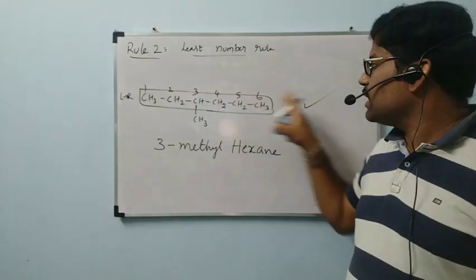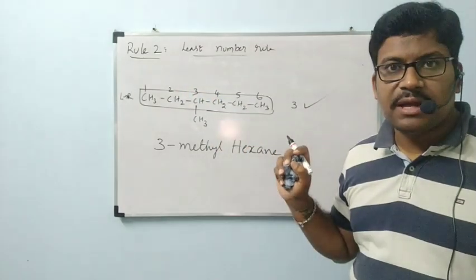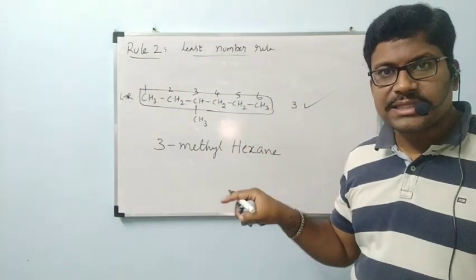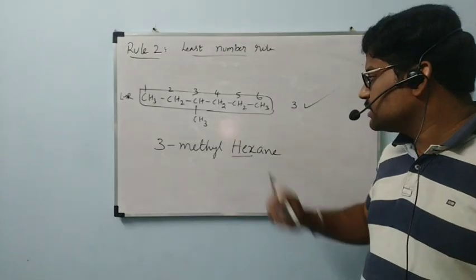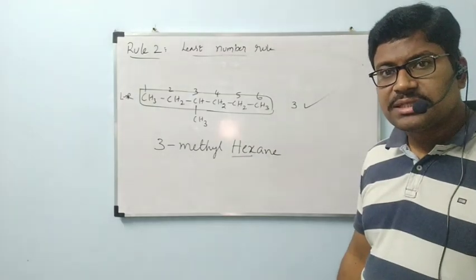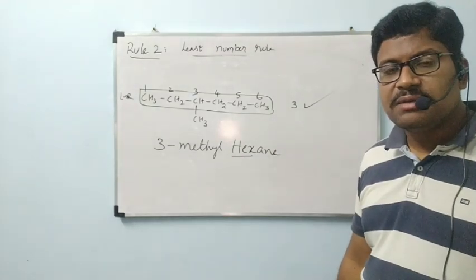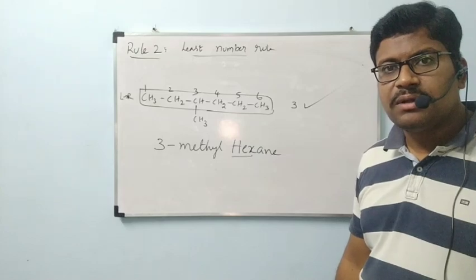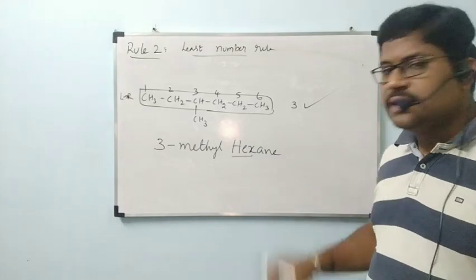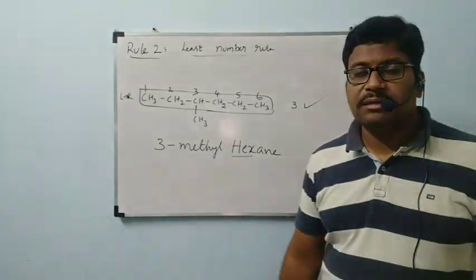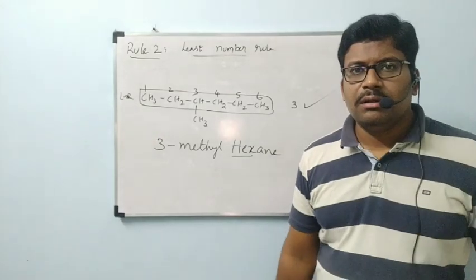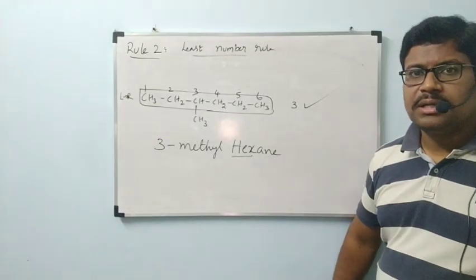In the parent chain, how many carbons do we have? 6 carbons. 6 means root word hex. All are single bonds only. All single bonds means saturated compound, ane, hexane. 3-methyl hexane. What is the name of the compound?